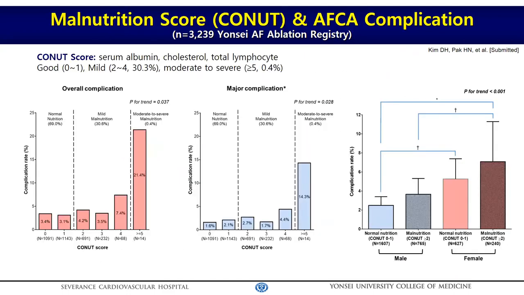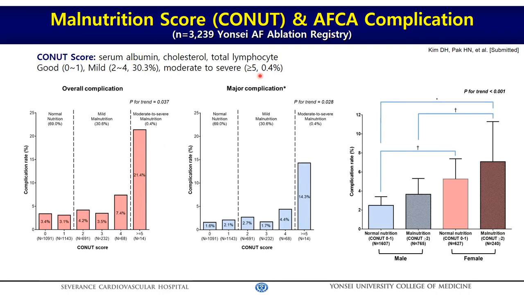Moreover, Kim Daeun evaluated the malnutrition score, and this study is also under review. The CONUT score, which includes albumin, cholesterol, and lymphocyte count, reflects the degree of malnutrition. It is quite different from BMI measurement. Among over 3,000 patients who underwent AF ablation, 0.4% of patients had moderate to severe malnutrition.